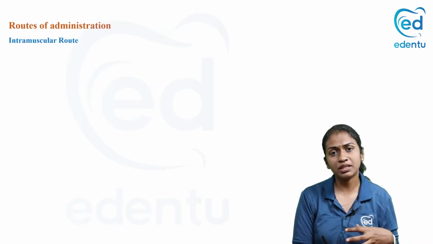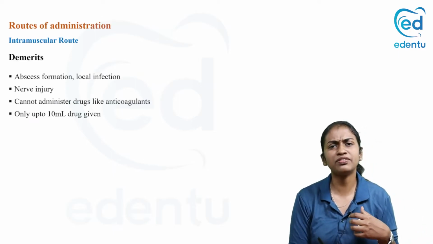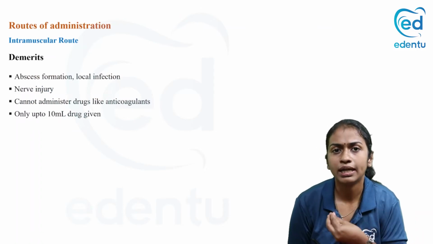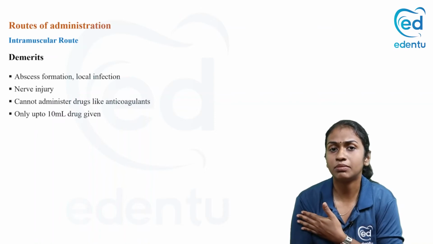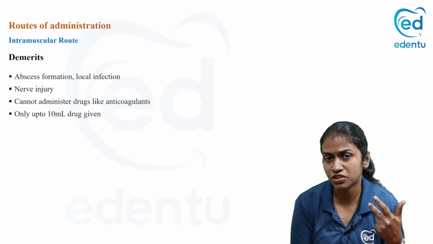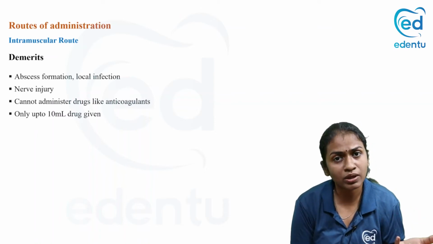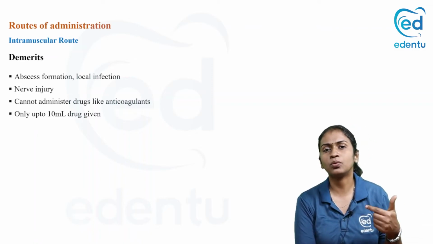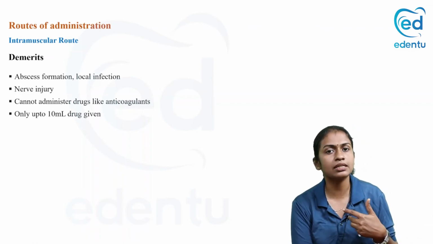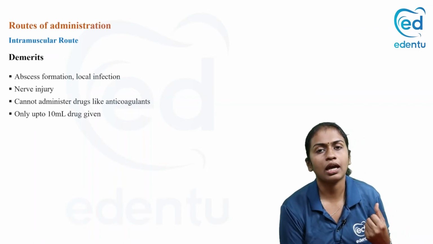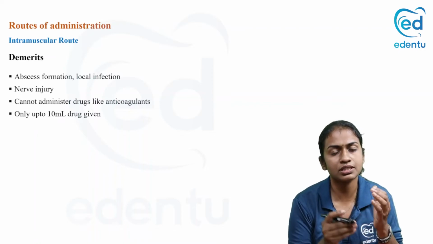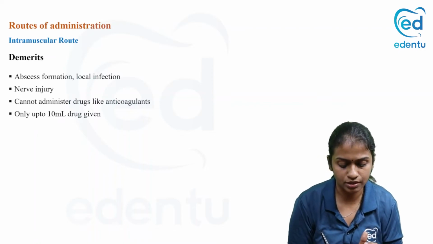What are the demerits? You cannot give as much volume as you give in intravenous. Only a maximum of up to 10 ml can be given. There can be abscess formation or local infection. If you give anticoagulants, hematoma formation can occur. Sometimes if you don't inject at the proper site, there can be nerve injury, and only up to 10 ml of the drug can be given. That is about the intramuscular route.